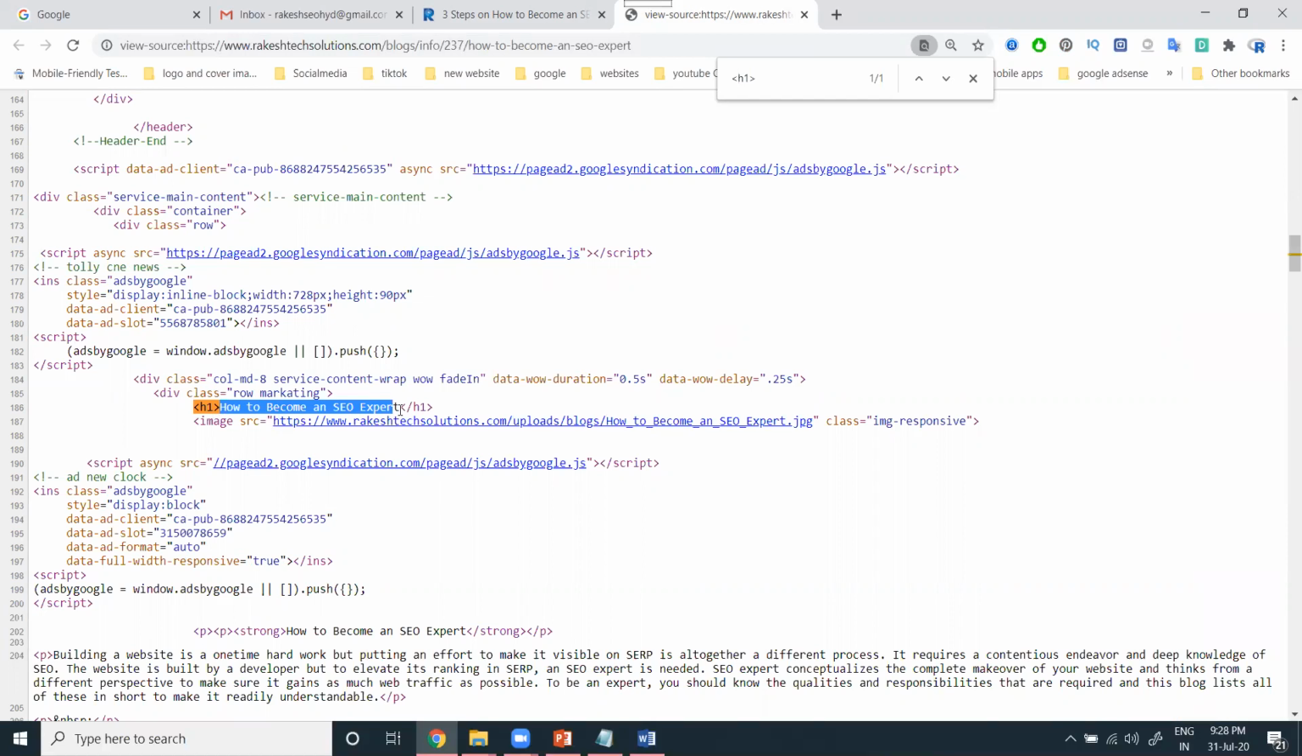In your page, if there is no H1 tag, it is compulsory that you add it. It will depend on your developer. Suppose you have zero knowledge, ask your developer to add your H1 tag.